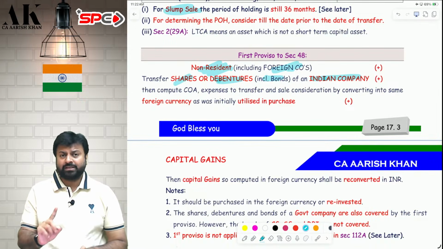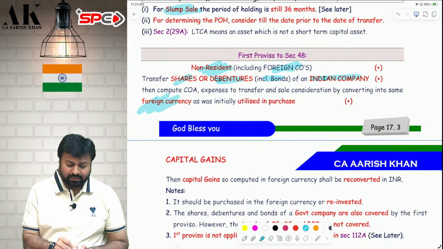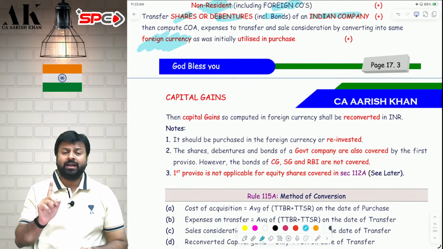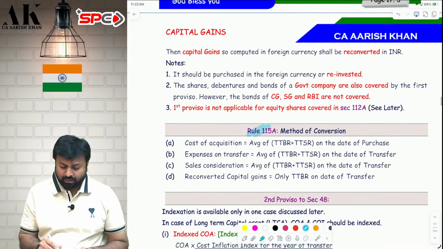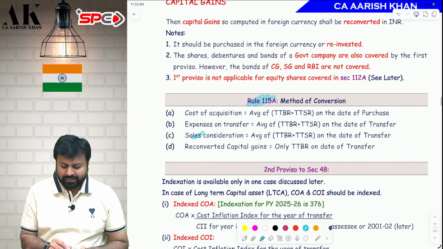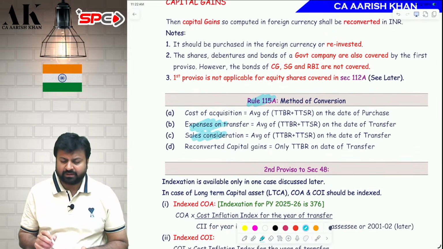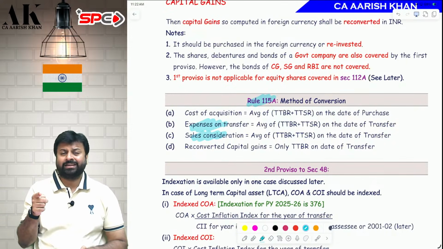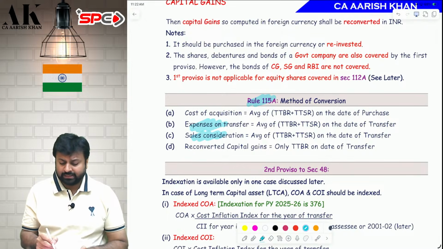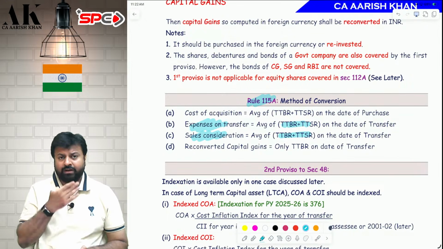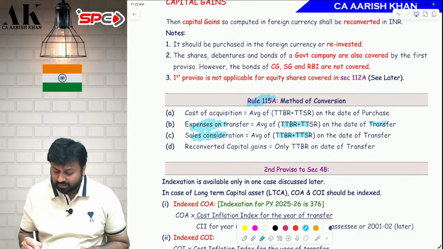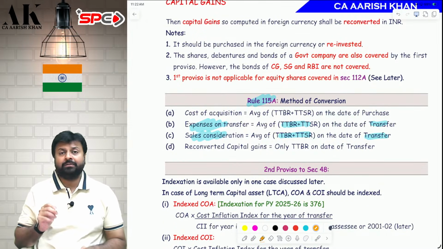Now, they should purchase the shares in foreign currency. If they purchase the shares in foreign currency, then their calculation will be made as per Rule 115A. What does Rule 115A say? Sale consideration and expense on transfer have to be converted into foreign currency. First, you will compute as per INR, then you convert into foreign currency. Both of them should be converted into foreign currency as per average of TTBR and TTSR on the date of transfer. Average of TTBR and TTSR you should take for sale and expense on transfer.